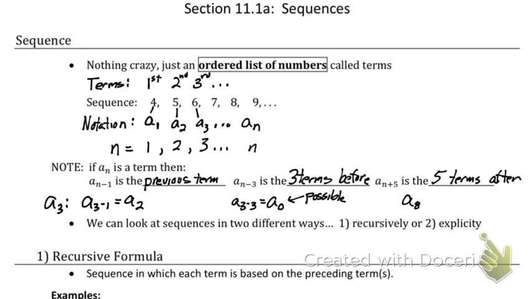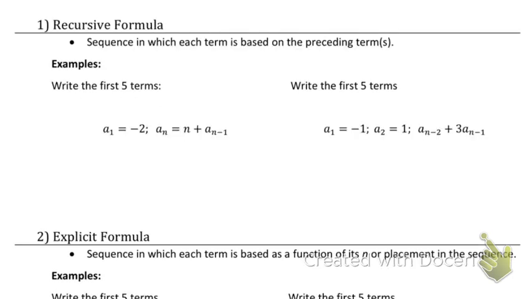We have 2 different ways to write sequences. Well, 2 major ways. There's other ways to do it, but these are the 2 major ways. And that is recursively and explicitly. The first one we're going to talk about is recursive. A recursive formula is a sequence in which each term is based on the preceding term.